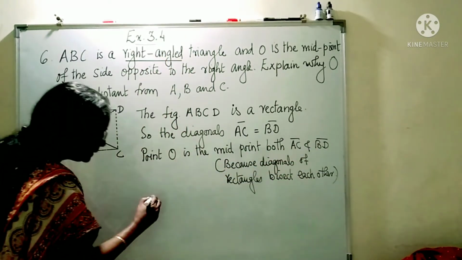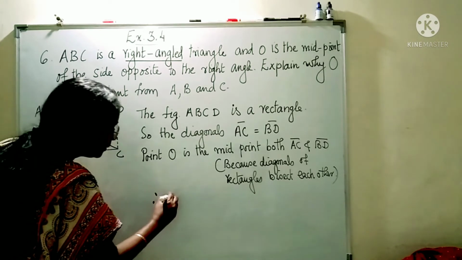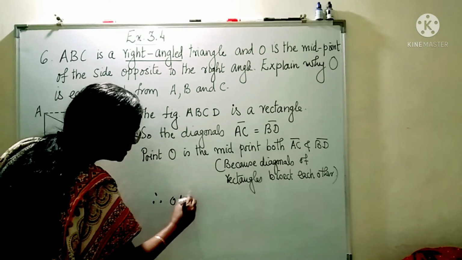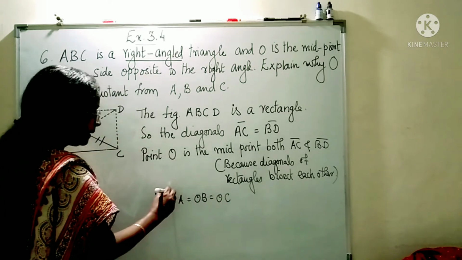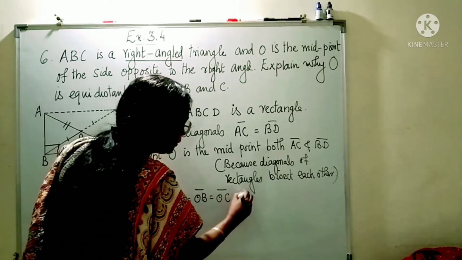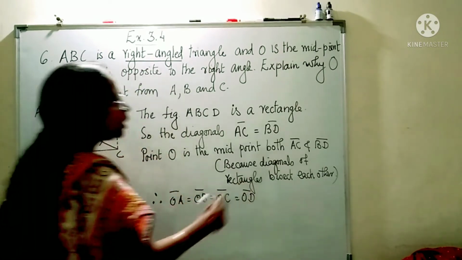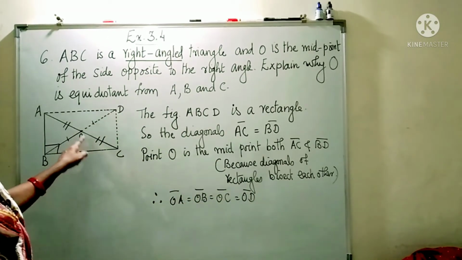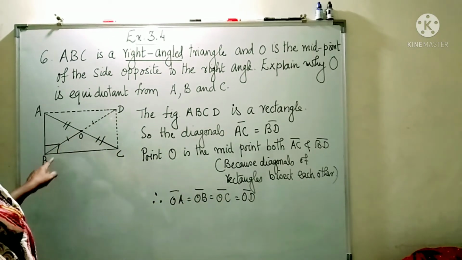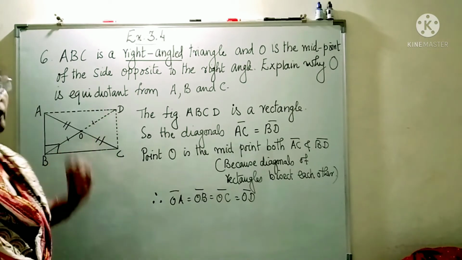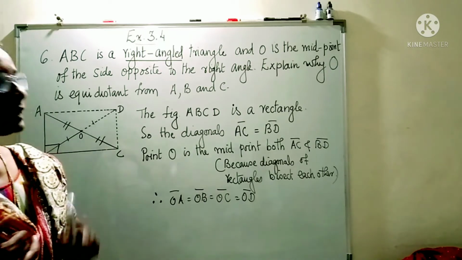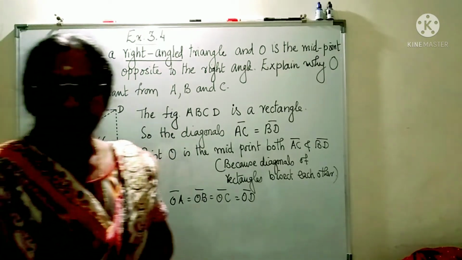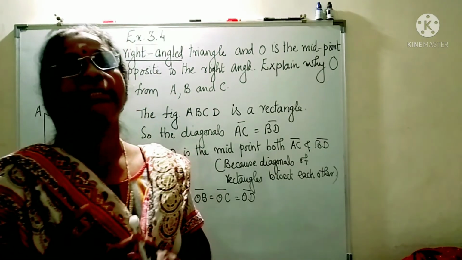That means therefore OA is equal to OB is equal to OC is equal to OD. What is the reason? There are two reasons. The first reason is in a rectangle the diagonals are equal.